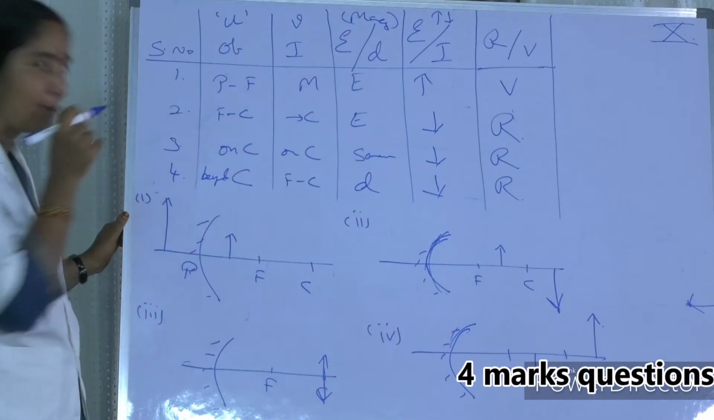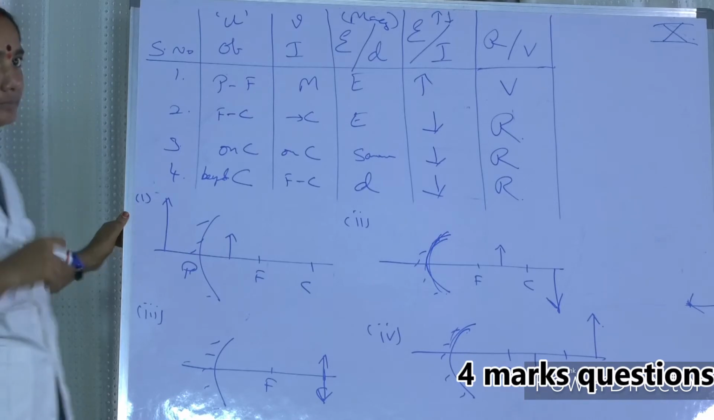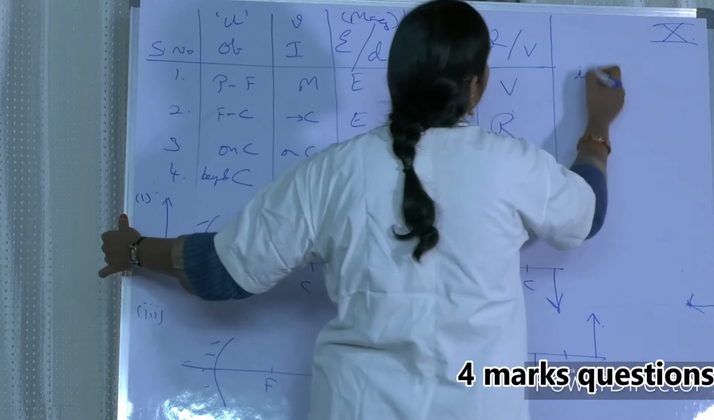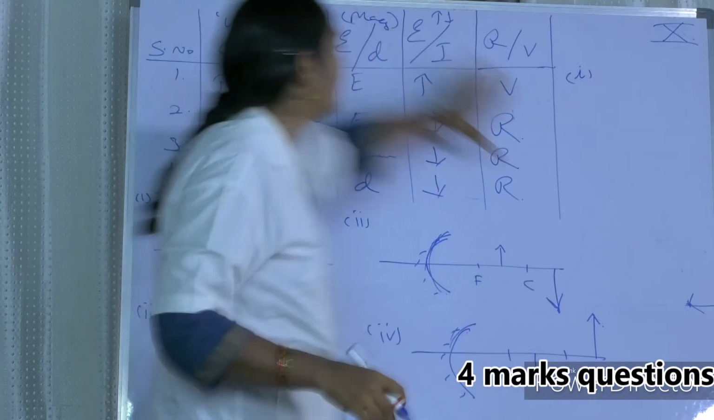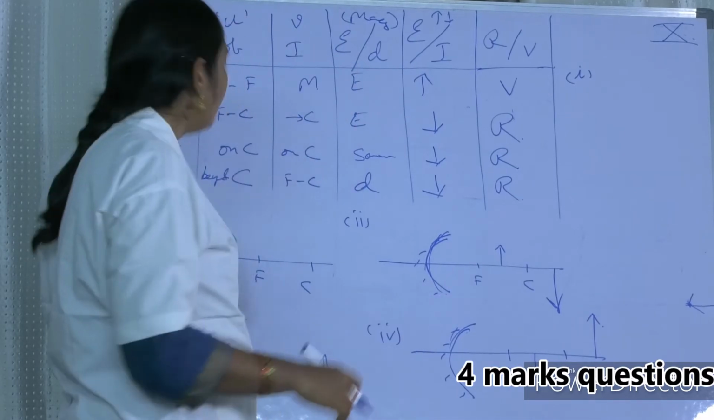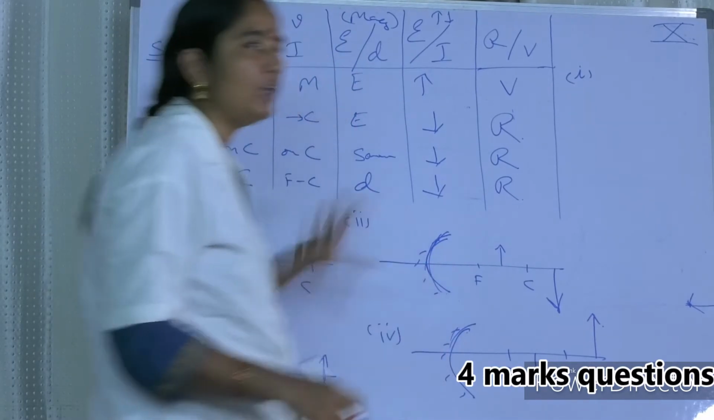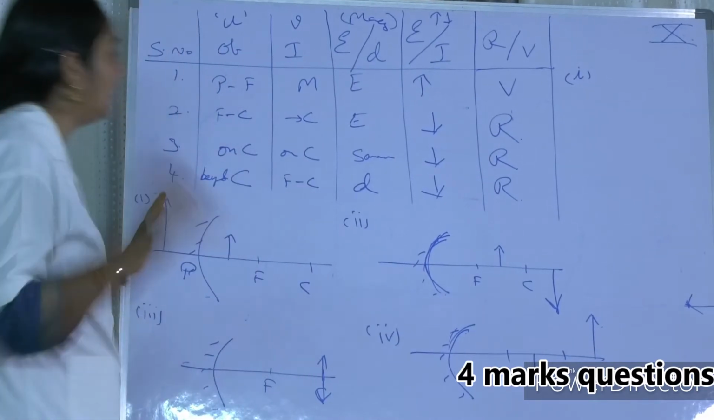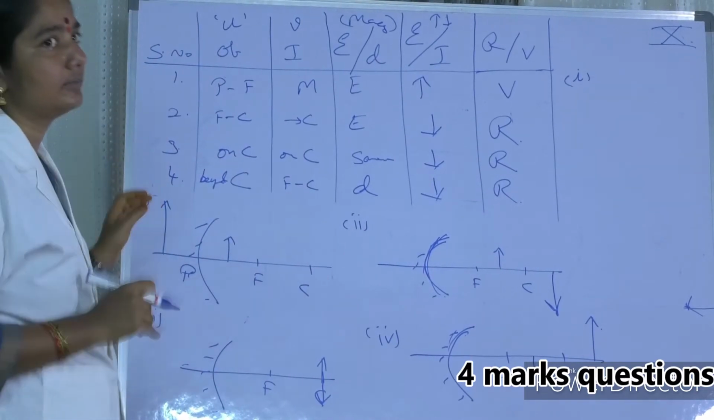Right. Now the questions. Question number 1. Now the questions are starting, my dear friends. All this table was given in the question paper. Seeing the table, I have drawn the diagram. Diagrams are not given. We have to draw the diagrams. We must draw the diagrams. Remember. Next. Now the question is starting. Right. First question.